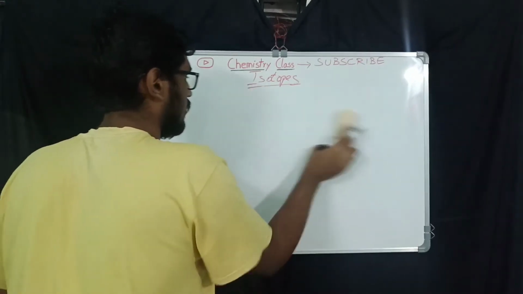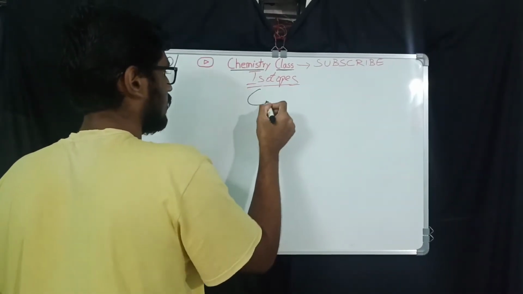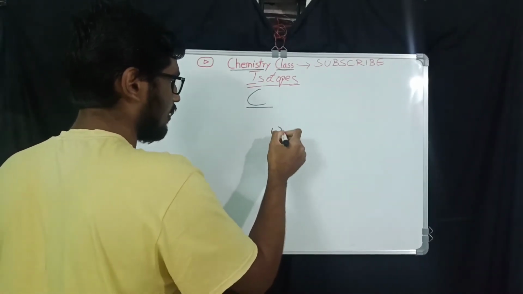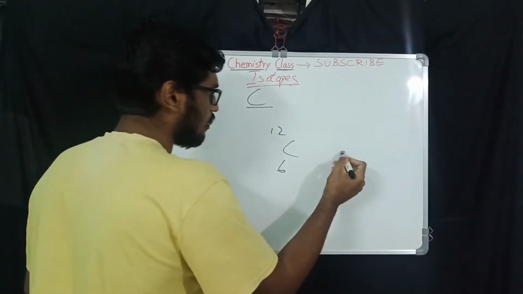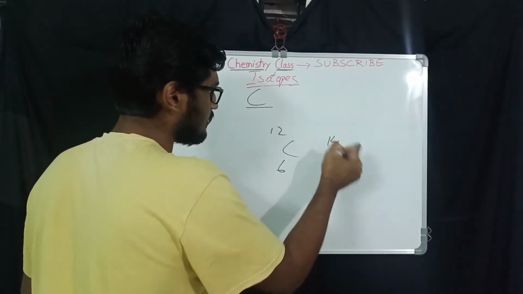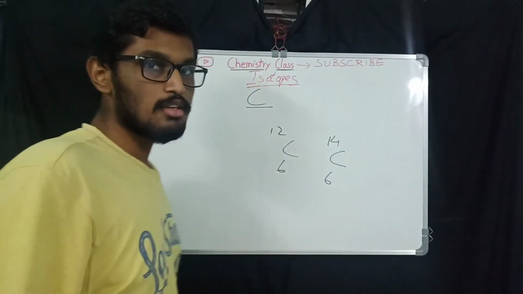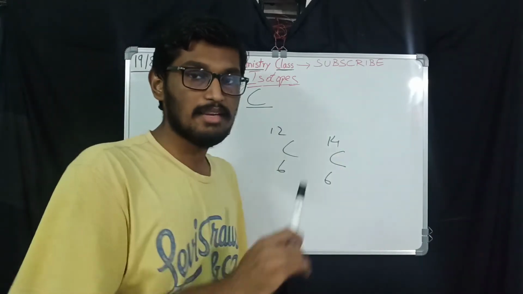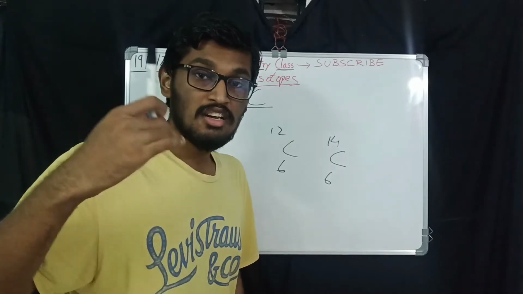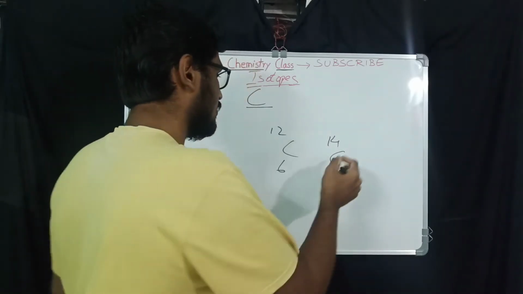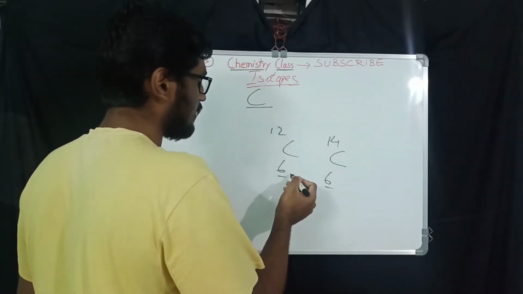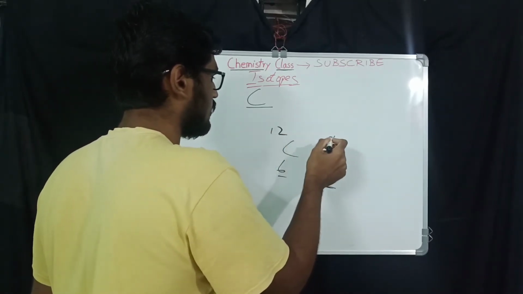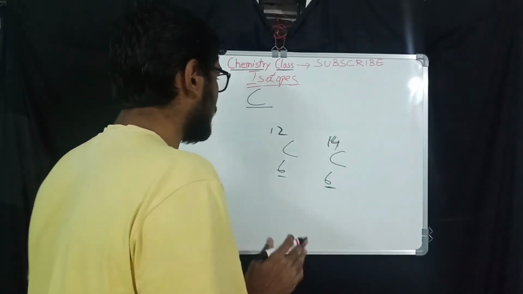Now coming to carbon, which is C. C-12 is one isotope, and C-14 is another isotope. That means you should have understood why the mass number has changed: because of the change in neutrons, exactly. The atomic number, or the number of protons, is 6 only, it is the same, but the mass number has changed, it is 12 and 14. So that's the thing here.